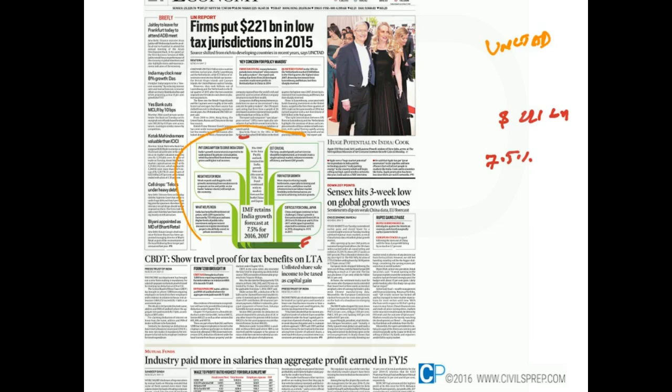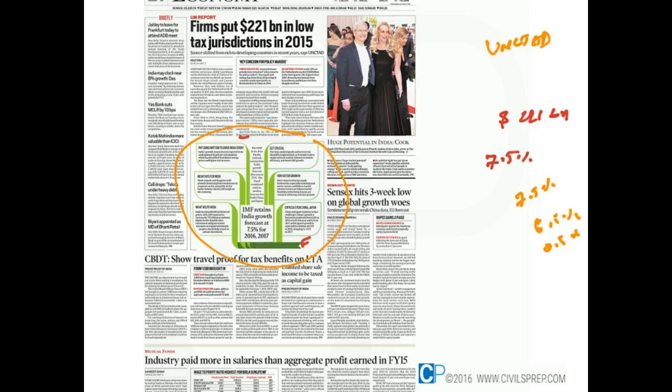And coming to the IMF, in its Asia Pacific Outlook report, it has given around a 7.5% growth rate forecast for India. On the other hand, China was given around 6.5%, and Japan was given 0.5% for 2016. So it appears to be a relatively stable or relatively good forecast for India. But if you carefully observe, what are the factors that facilitate India's growth or decelerate it?